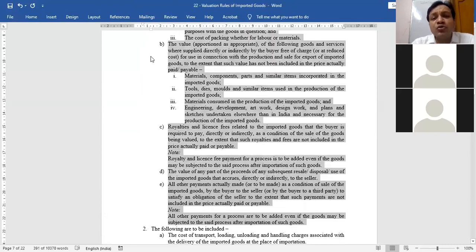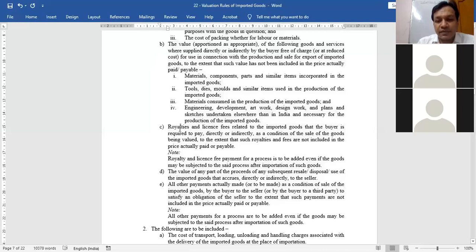I'm not expecting anything to be asked from the first heading of Rule 10 because it is a little bit difficult. And normally in our CA Foundation level book, I don't think these points are given. If these are given, there will be maximum one or two points. So I'm not reading Rule 10 heading 1 for the time being. All the costs which are written in heading 1 of Rule 10 are to be added in the transaction value. I'm not reading those in detail. Some examples are commission and brokerage, royalties and license fees.